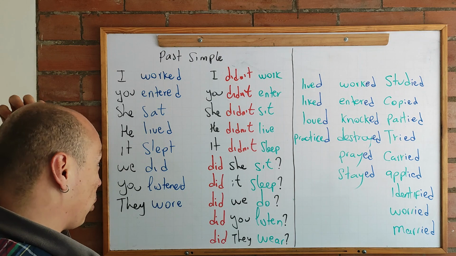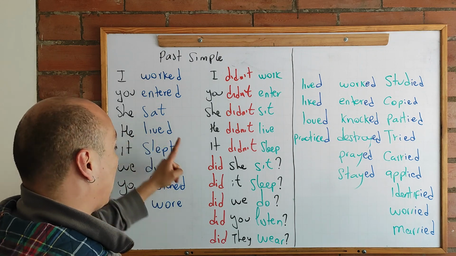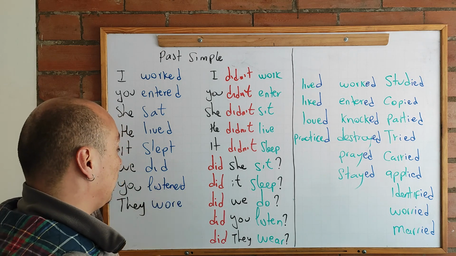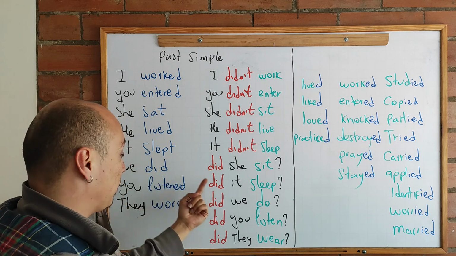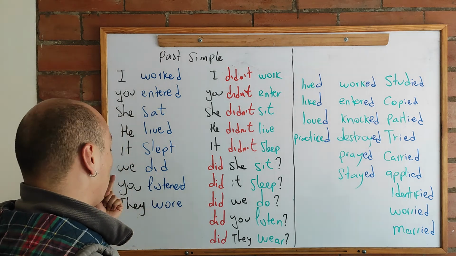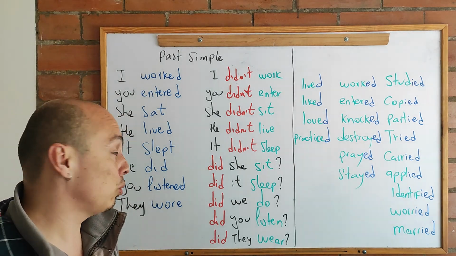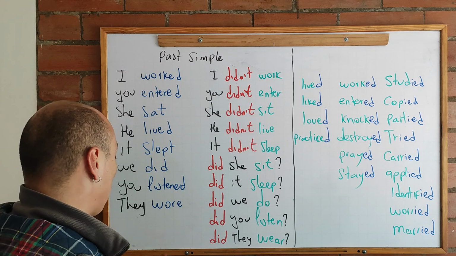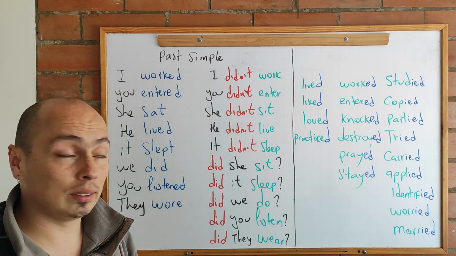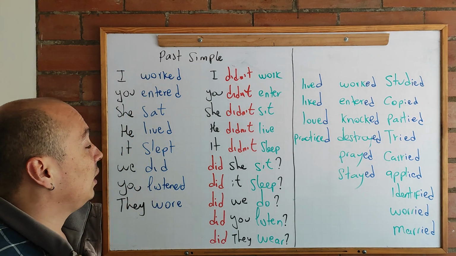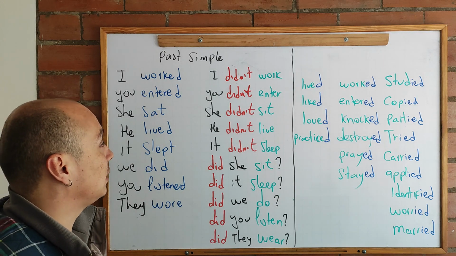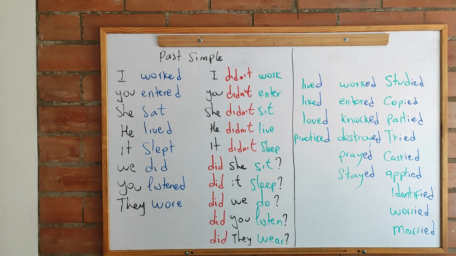Then in the questions you are going to have, she sat, did she sit? He lived. It slept. Did it sleep? We did. Did we do? You listened. Did you listen? And they wore. Did they wear? Like that. Okay, so this is going to be the past simple. In the description, you are going to have a practice exercise.